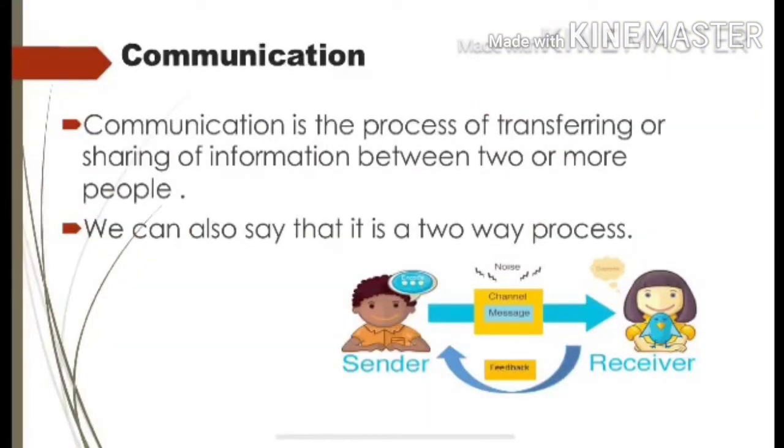What is communication? Communication is the process of transferring or sharing of information between two or more people. In other words, we can say that it is a two-way process. Whether we realize it or not, we are communicating all the time.